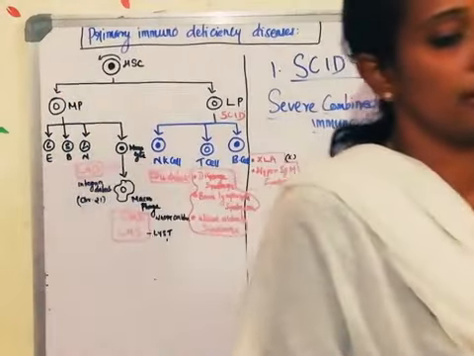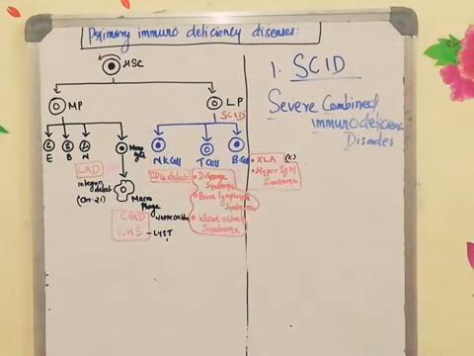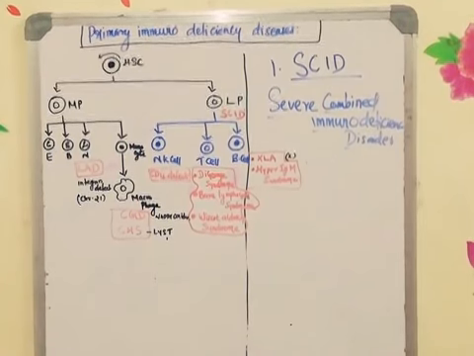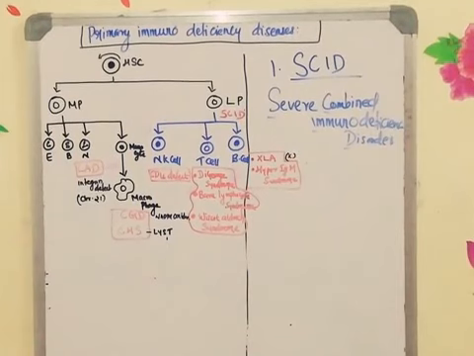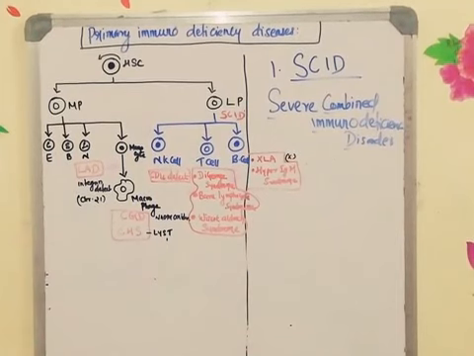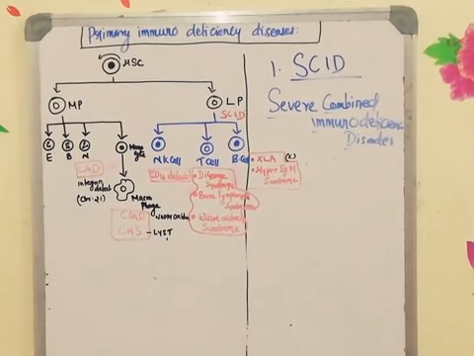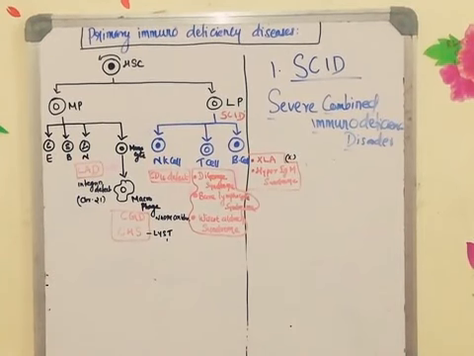That particular defect is known as bare lymphocyte syndrome, an autosomal disorder. The gene which codes for this disorder is located on chromosome number 16. People with this disorder will have increased susceptibility to different types of infection, and defective signaling in CD4 T cells. The CD4 T cell or T helper cell is the one which identifies class 2 MHC. CD4 T cell numbers will be completely reduced, and immunoglobulin levels will also be decreased. That can be seen in bare lymphocyte syndrome.